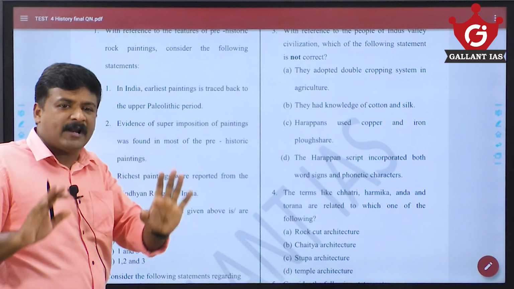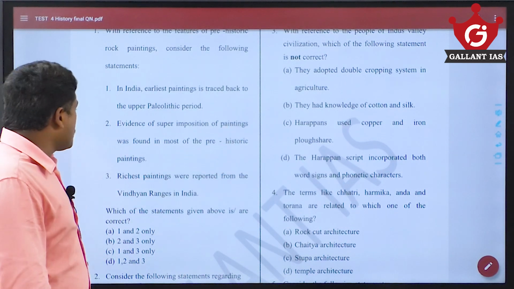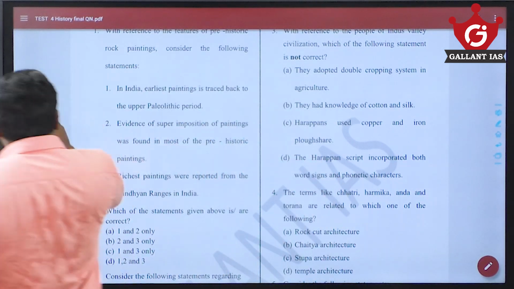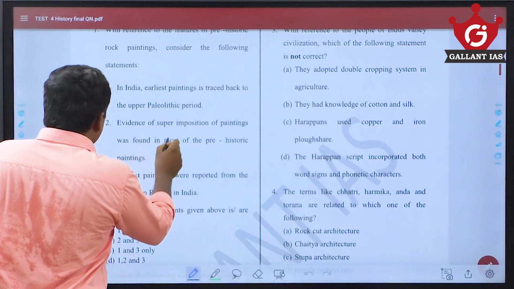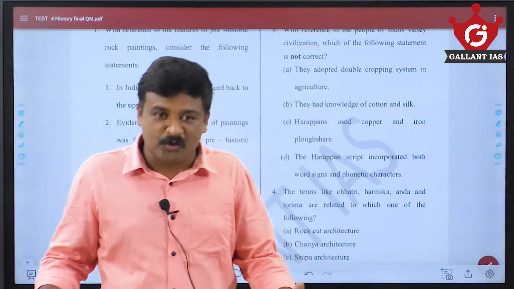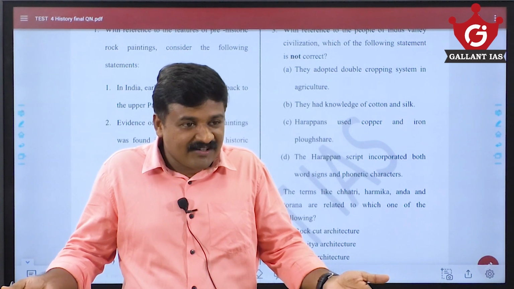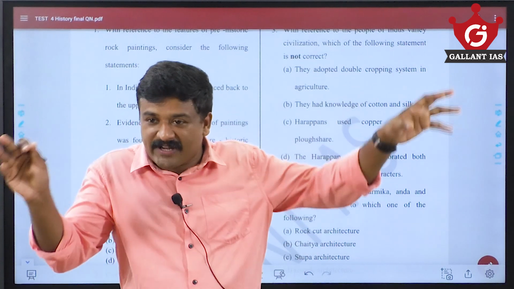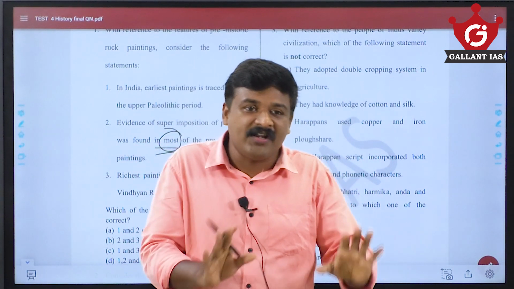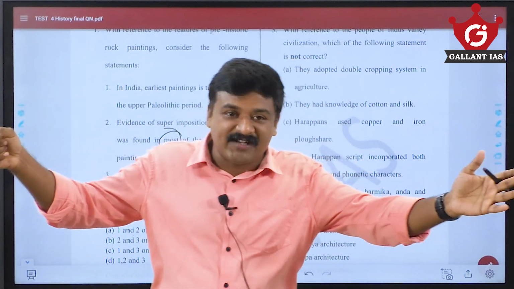Everyone can apply the logic here. The second statement: evidence of superimposition of painting was found in most of the prehistoric paintings. The problem is the keyword, "most". Whether superimposition, that is, multiple layers of paintings on the same surface, is a common feature identified in all the prehistoric cave paintings? It was identified in the Bhimbetka rock shelters. In one of the caves we have seen superimposition of the painting. Is it a common feature to all prehistoric paintings across the Indian subcontinent?